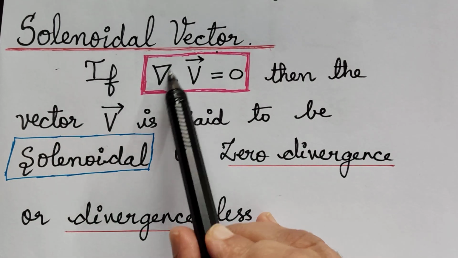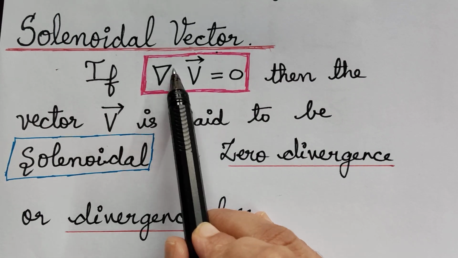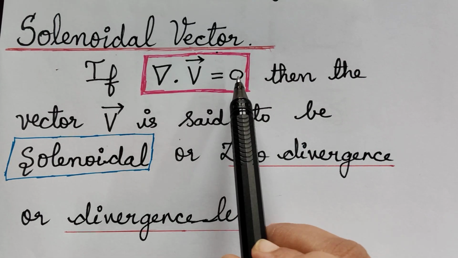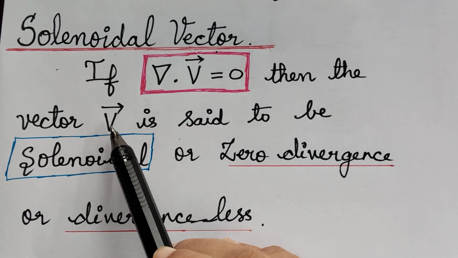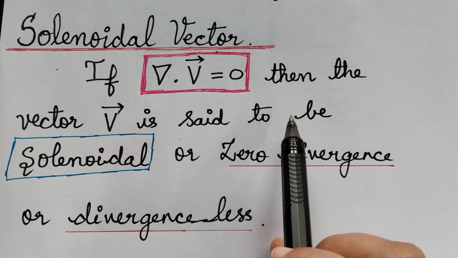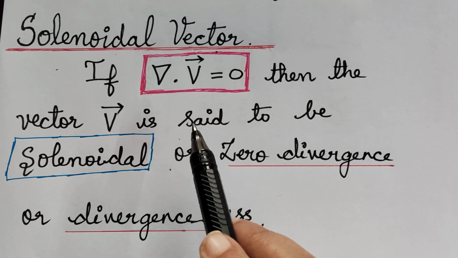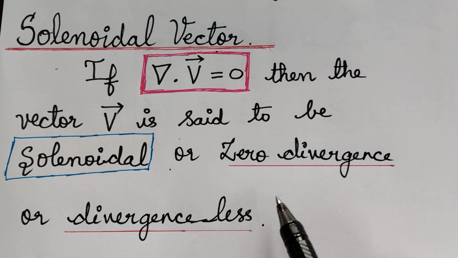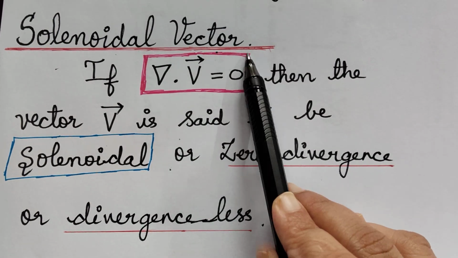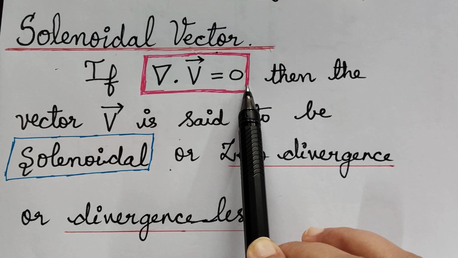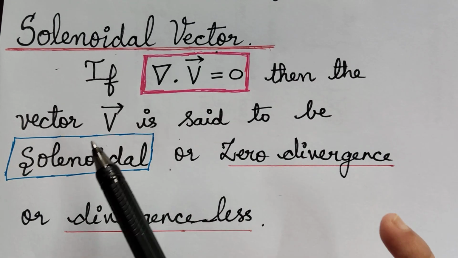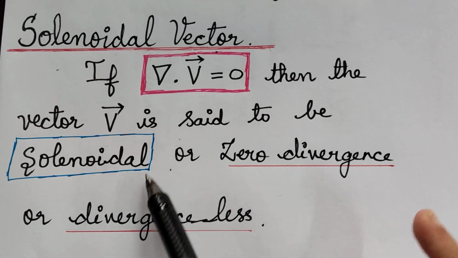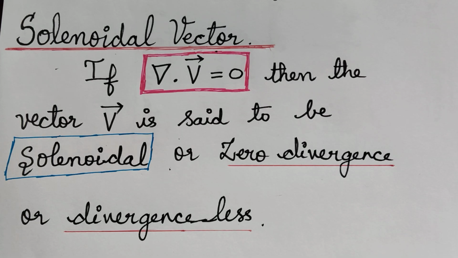If the divergence of the vector, represented by nabla dot V vector, is equal to 0, then the vector capital V is said to be solenoidal, or we can also call it zero divergence or divergence less. So remember, whenever the value of the divergence is equal to 0, the vector is said to be a solenoidal vector. So we will learn problems on this now.